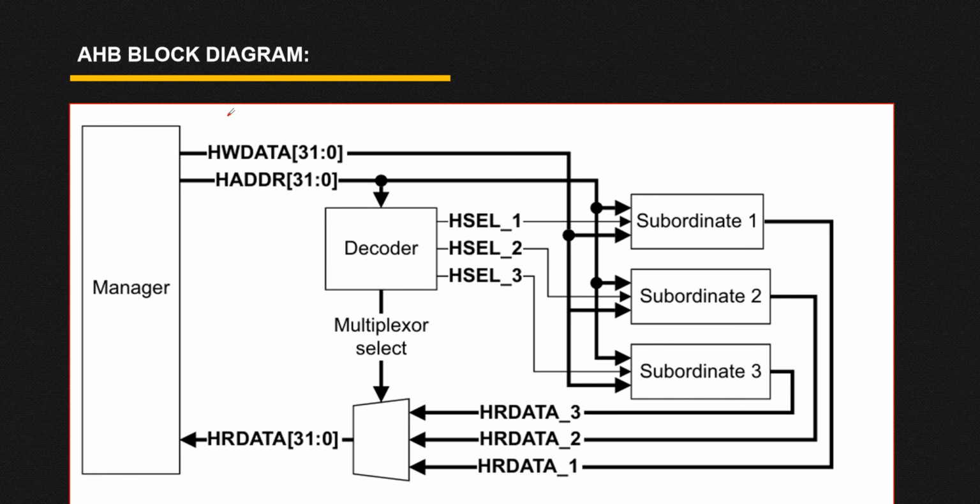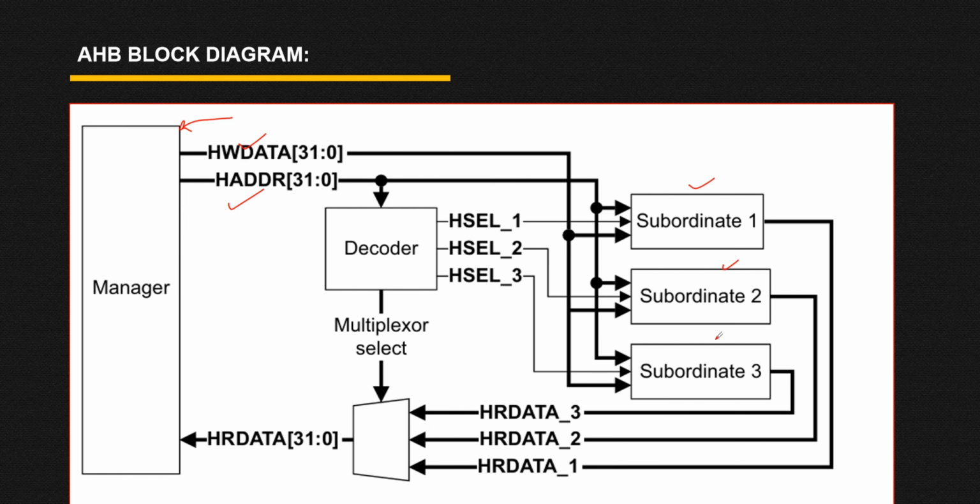Now see, here you have the manager. From the manager you are initiating a transfer. From the manager you have passed HADDR, that is your address, and HWDATA, that is your data. We have multiple signals, and we are going to see all of them, but here you can understand it like this: we have a single manager and multiple subordinates.